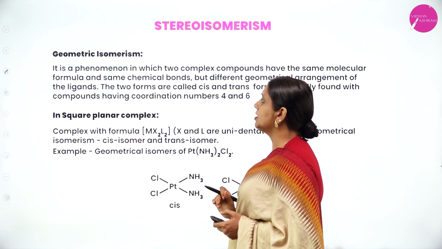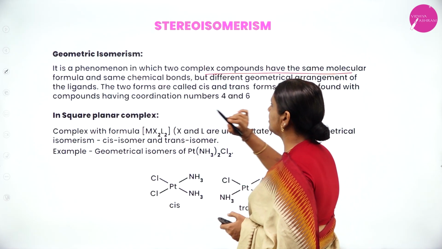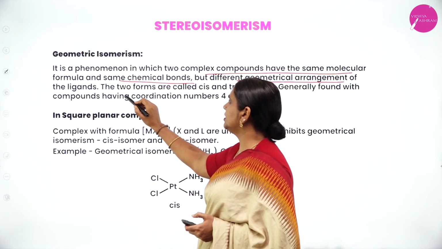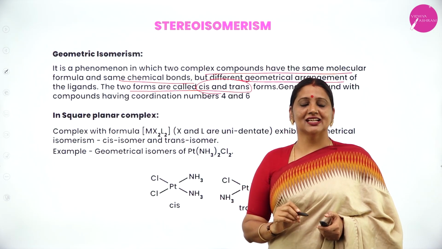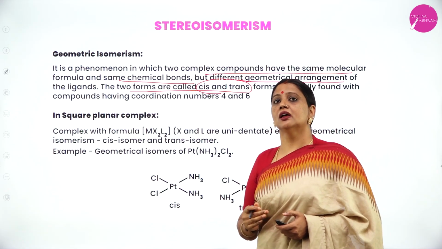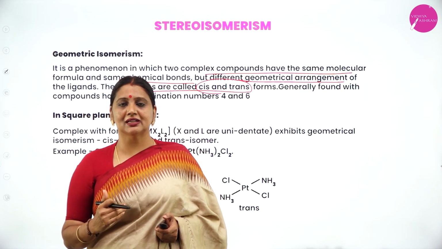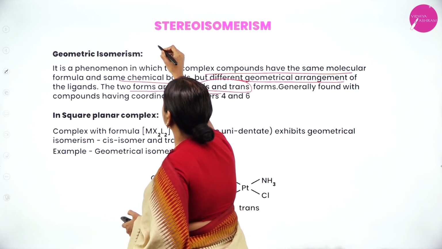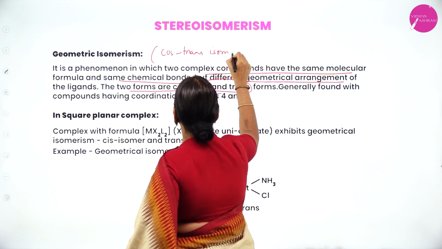First, let us consider geometrical isomerism. It is a phenomenon in which two complex compounds have the same molecular formula and the same structural formula, but a different geometrical arrangement of the ligands. The two forms are called cis and trans. What are the two forms of geometrical isomer? Cis and trans. If the ligands attached to the central metal atom or ion lie on the same side, it is called the cis isomer. If the ligands are present on opposite sides of the central metal atom, it is called the trans isomer. That is why geometrical isomerism is also called cis-trans isomerism.